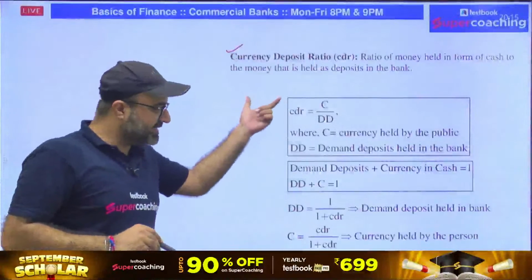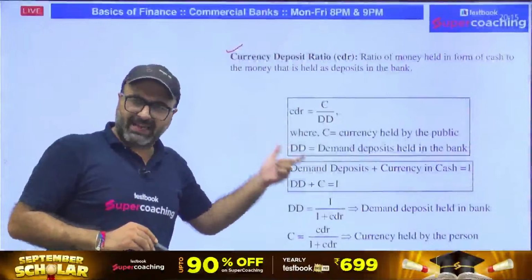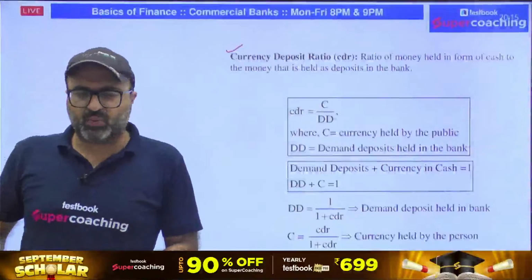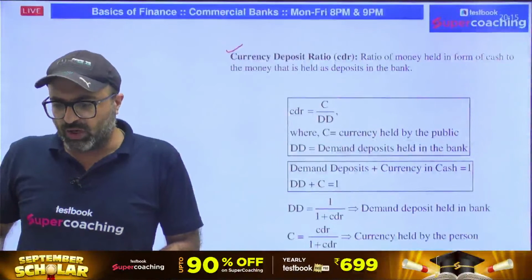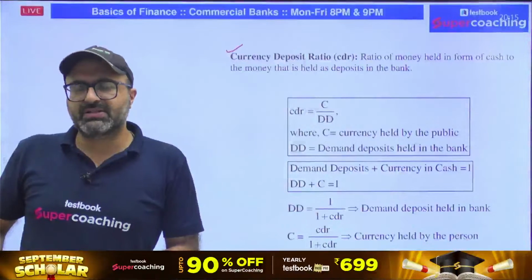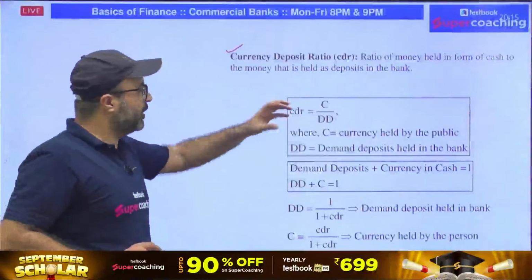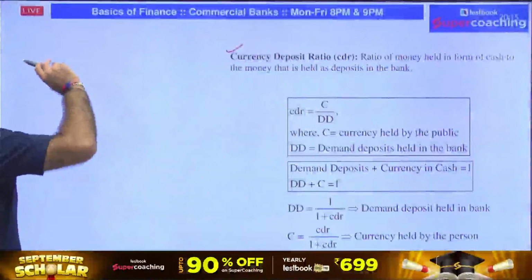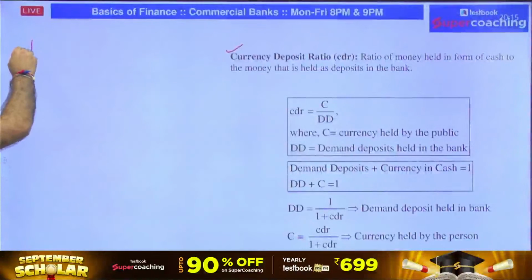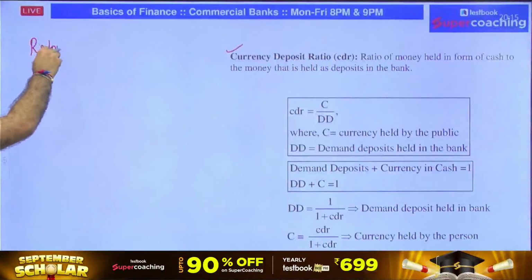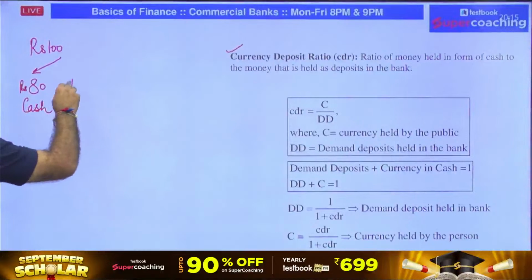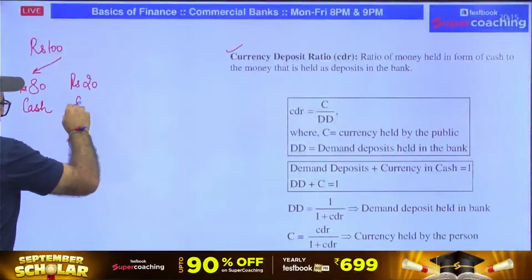What is this currency deposit ratio? This question has been asked n number of times, not in RBI but in many other exams. So whenever this question is asked, what will be your answer? Currency deposit ratio is basically the ratio of money held in the form of cash to the money that is held as a deposit in the bank. For example, in India, we have total funds of 100 rupees which are in circulation, out of which 80 rupees are in the economy in the form of cash, and the rest 20 rupees is deposited in the bank.